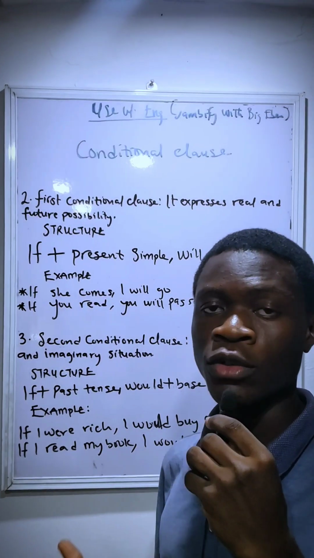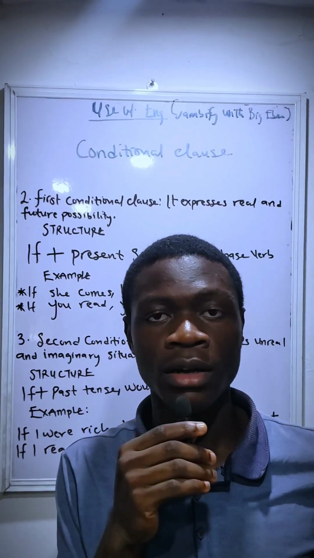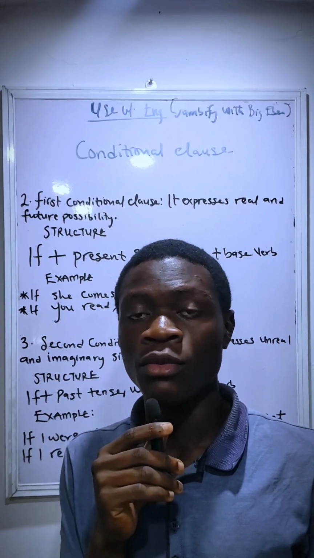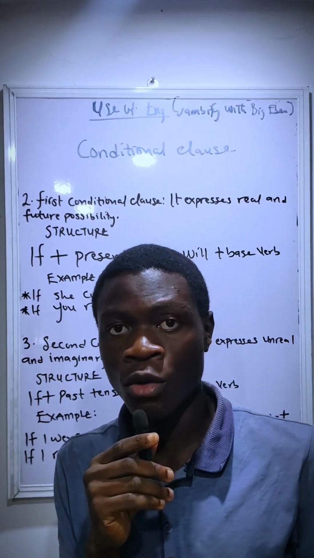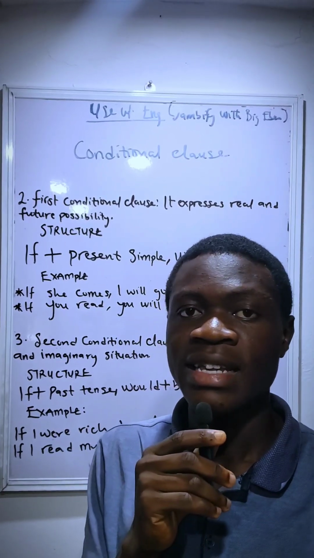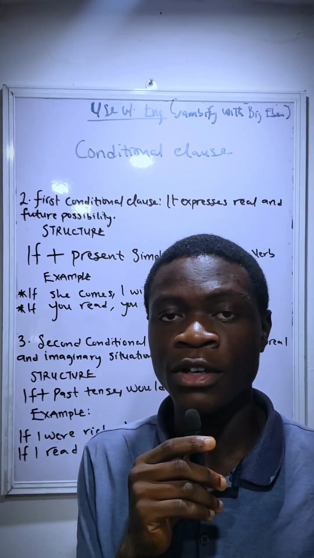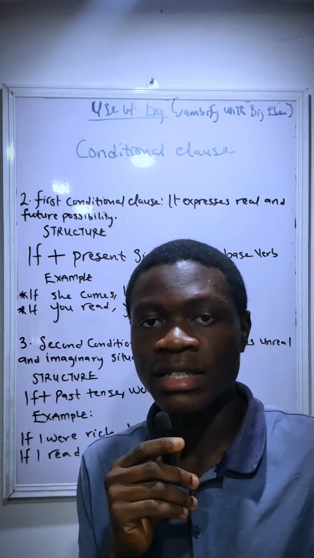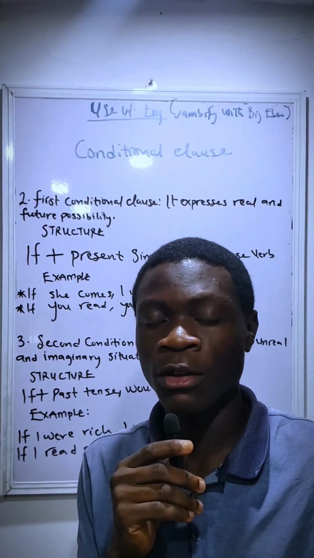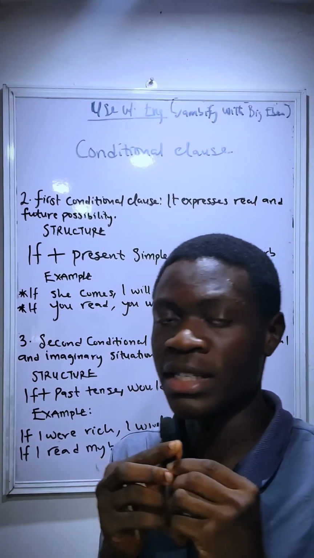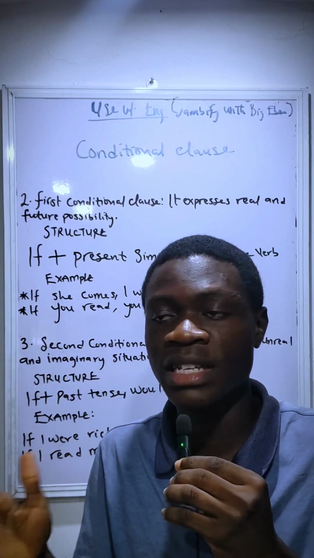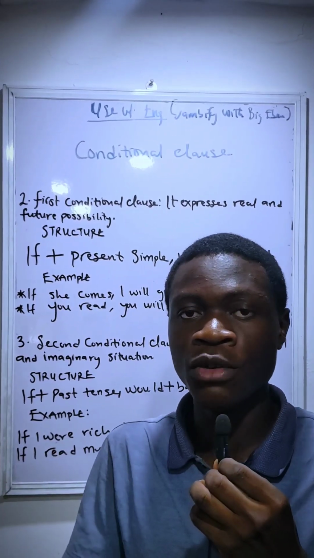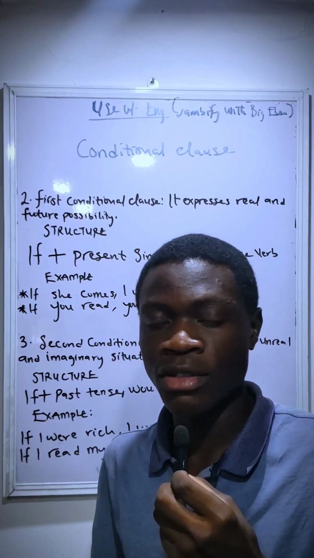To continue from where we stopped in conditional clauses, we've started zero conditional clauses. We started with zero conditional clause, where I said it expresses scientific truth and habitual truth. That is something that is always true. And I told us that the structure is if plus present simple, plus present simple. That is, if you eat ice, it melts, not it will melt.